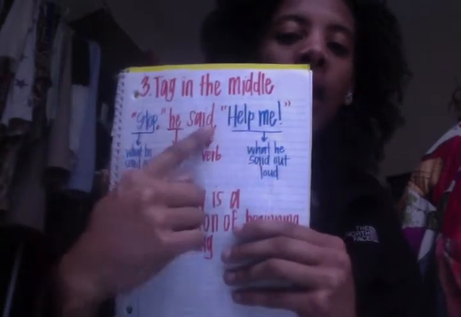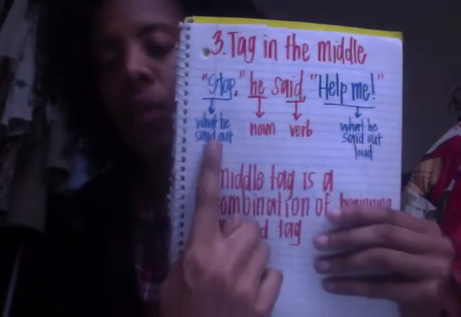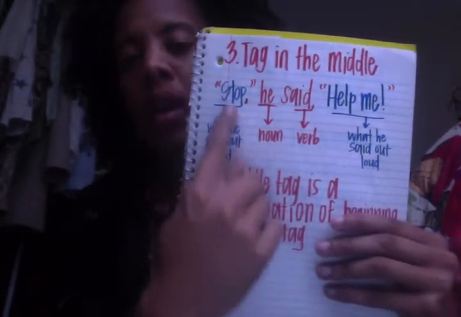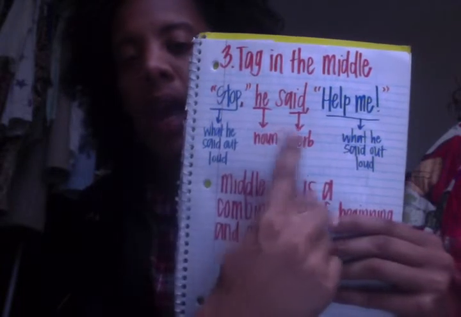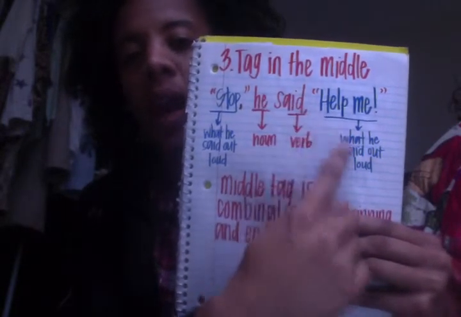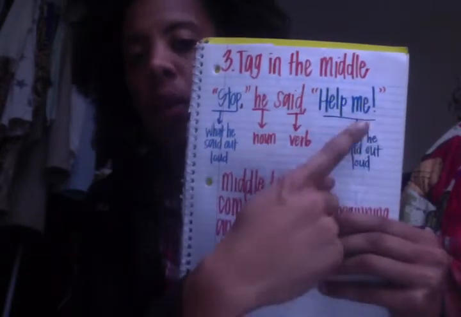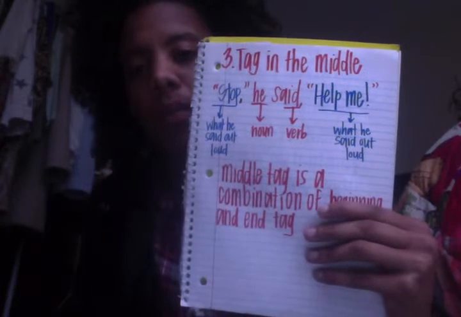"Stop," he said, "help me." So in this case, we have what was said out loud and a comma, our tag in the middle, our noun and verb, comma, and then what was said out loud inside new quotation marks with our punctuation mark.